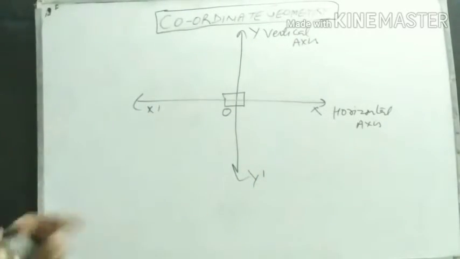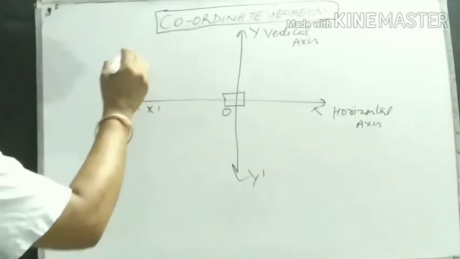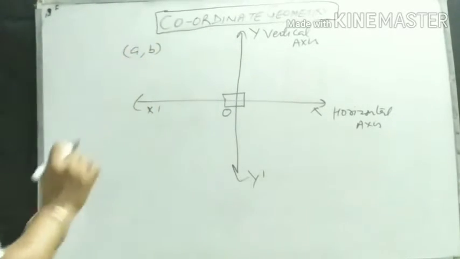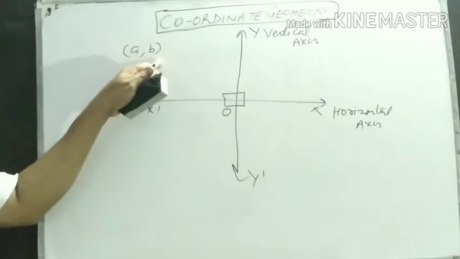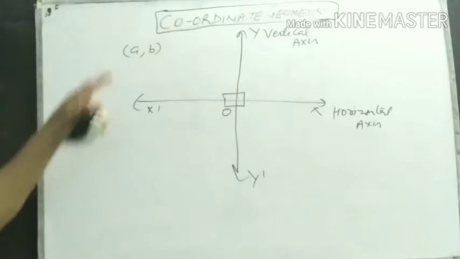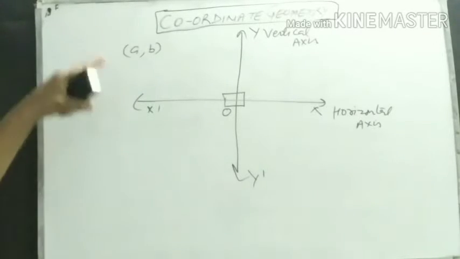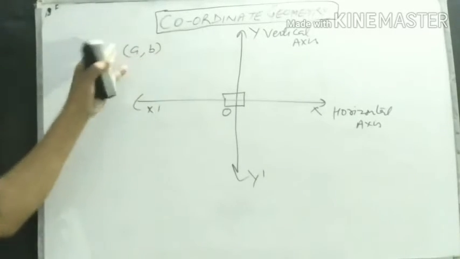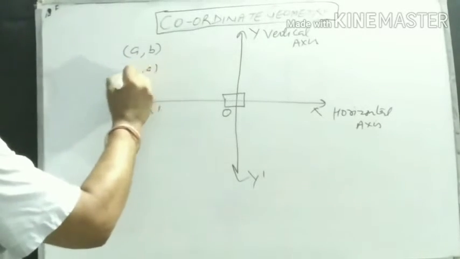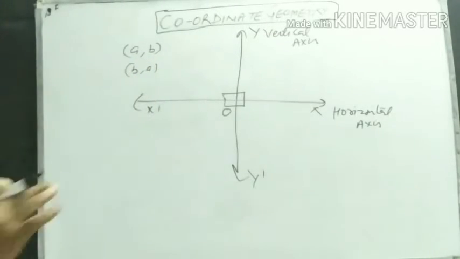So a point is there. A point is written in a specific order like this. This is the first number, this is the second number. This is known as an ordered pair. What is an ordered pair? You will study it in higher classes. If we write (b, a) and (a, b), both are not one and the same thing.